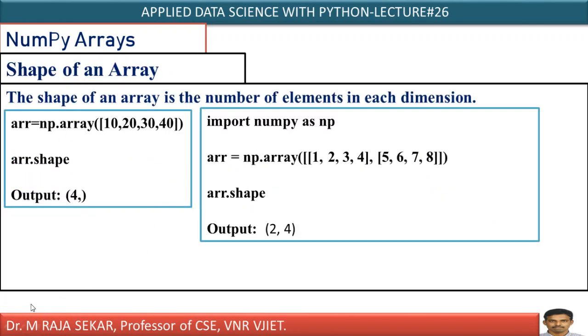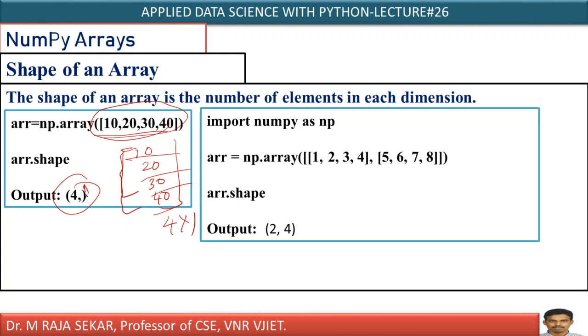Shape of an array. The shape of an array is the number of elements in each dimension. For example, if I create an array of 10, 20, 30, 40, it is a single-dimensional array. Single-dimensional arrays can be treated as vectors. Try to visualize it as a vector. It is of order how many rows? 4 rows. And how many columns? 4 by 1. Therefore, (4,) means by default the value is 1. That is the number of elements in each dimension.